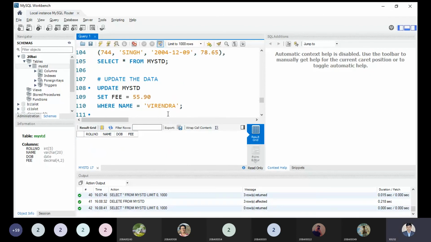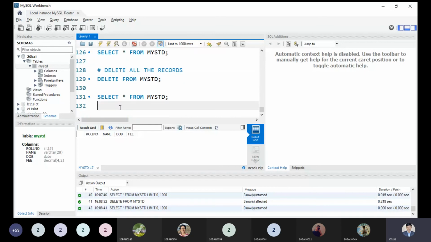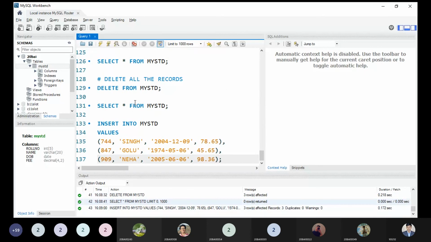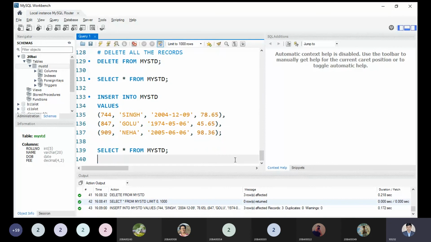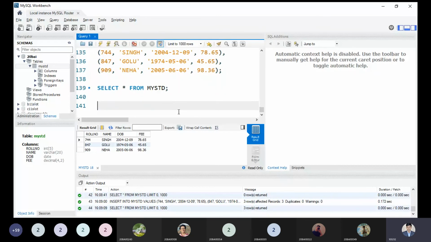So let me execute this command once again to insert more data and to tell one important point. Now I will insert all this data again, so now we have this data. So what is my point? A student asked me a question: can we select only the name and fees of the student? Can we select only the roll number and name to display the record? I do not want to display the date of birth of the student. So it is also possible.